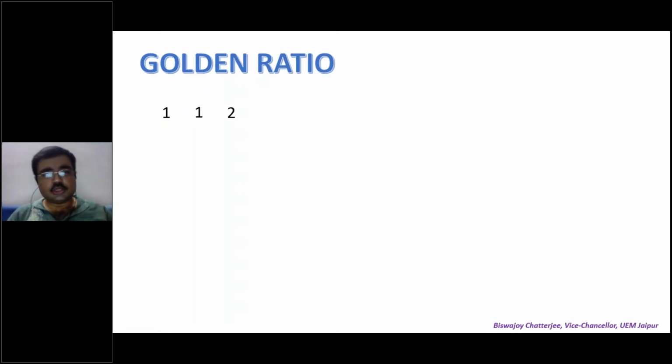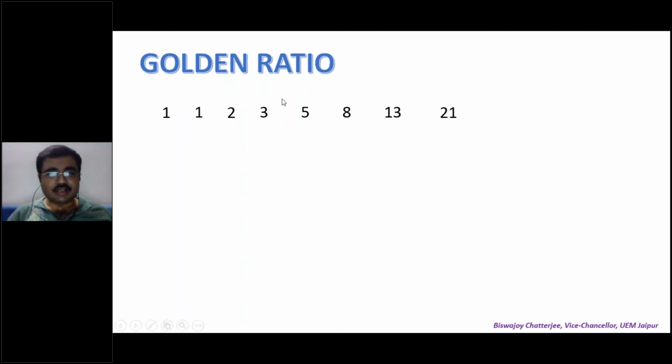2. So see, the first number that appears was 1, the second number was 1, the third number was 2. The next number that appears on screen is 3. The next number is 5. The next number is 8. The next number is 13. Can somebody immediately think in your mind what is the next number that will come? Yes, you're correct. 21.